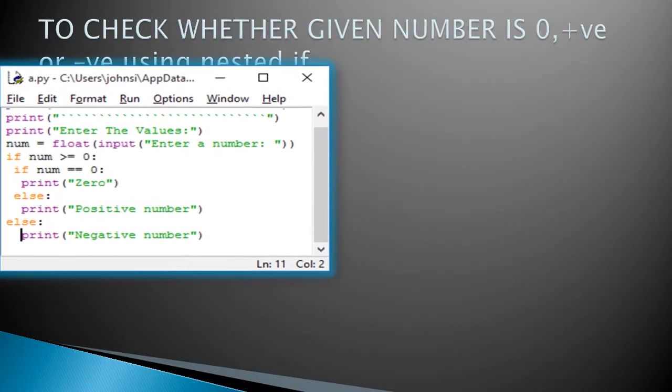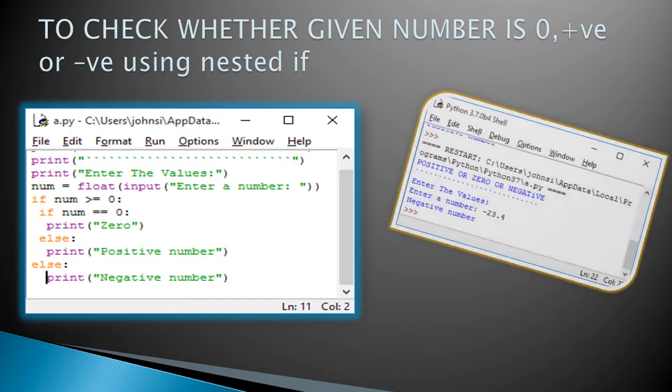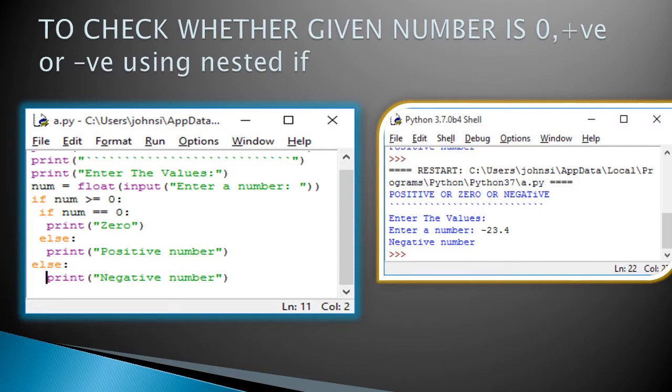Using the nested if, we are going to check whether the given number is 0, positive or negative. First we get the value and it is assigned to num. Say, for example, minus 23.4 is given. It is compared with greater than or equal to 0. It's no, so it goes directly to the outer else. Only if the num value is greater than 0 will it go to the inner if. But since the outer if is false, it goes to the outer else and the negative number message is printed.